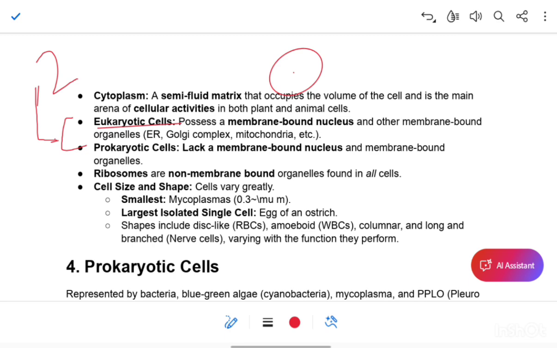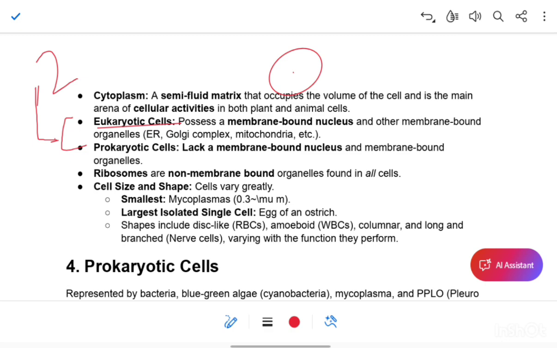Prokaryotic cells lack a membrane-bound nucleus and membrane-bound organelles. So they do not have a membrane-bound nucleus, and that's why their nuclear fluid and genetic material are not arranged properly in the cytoplasm.